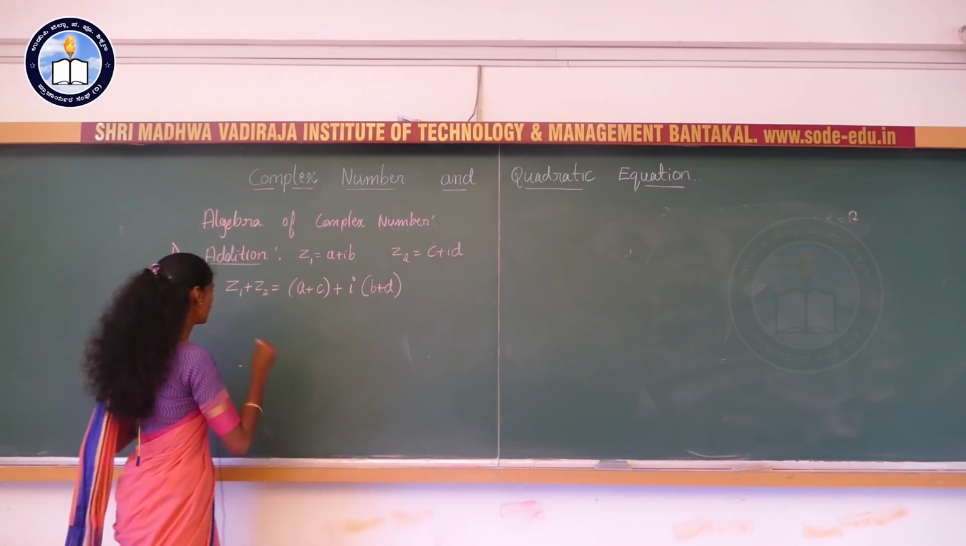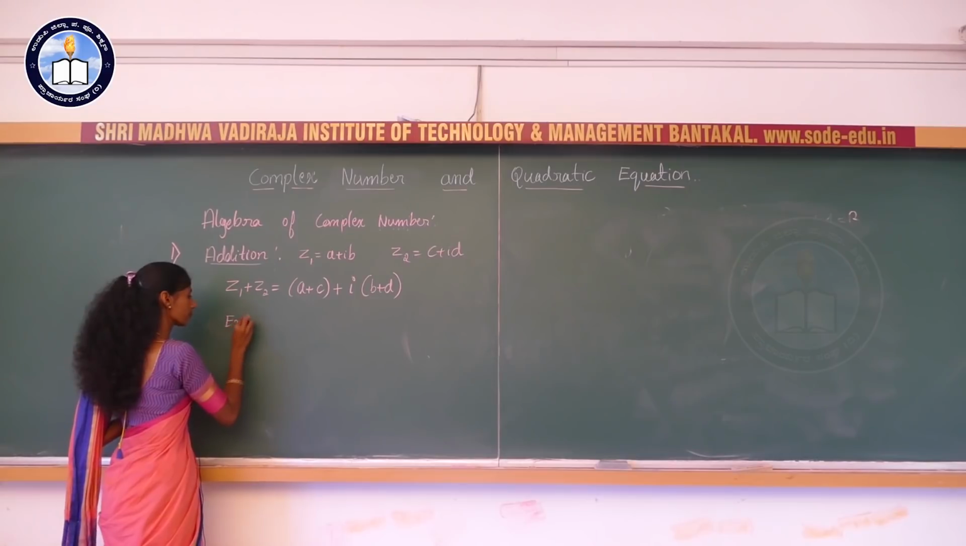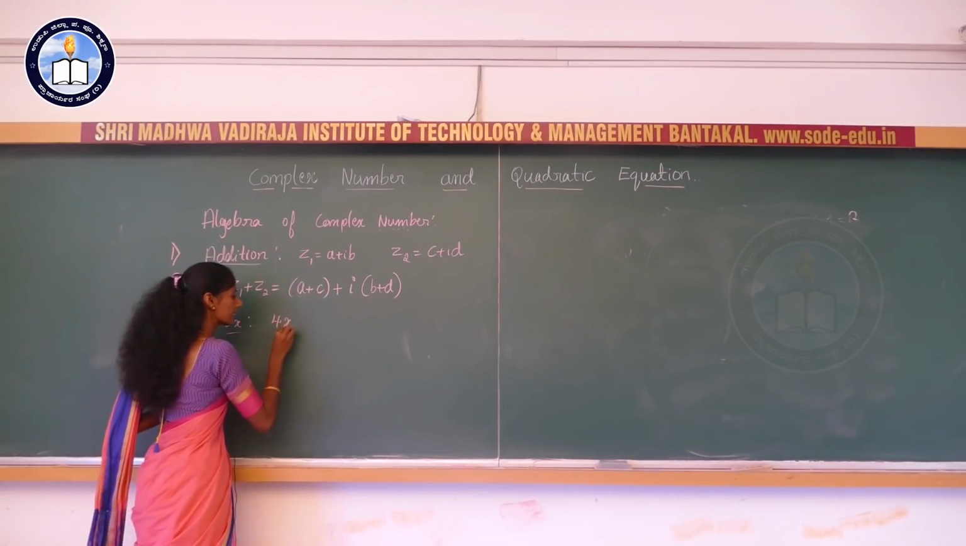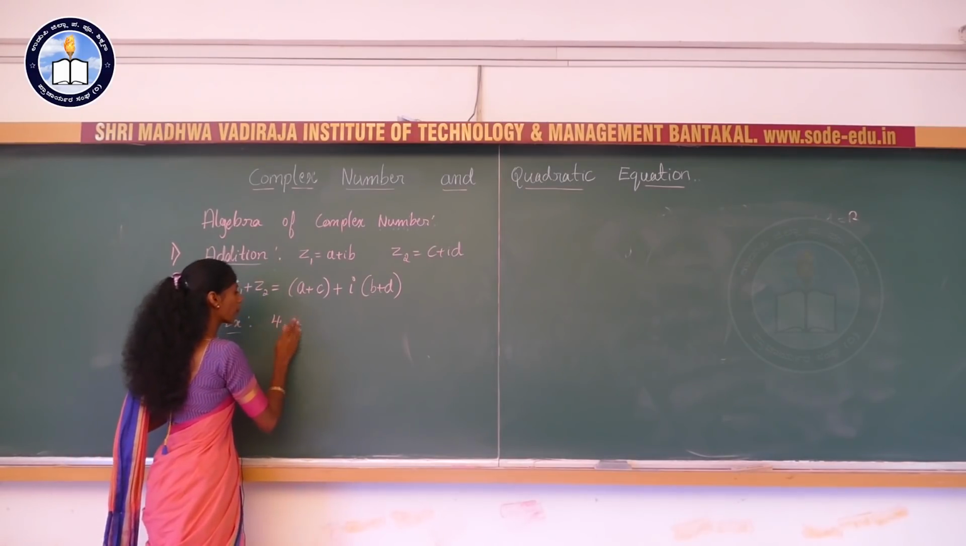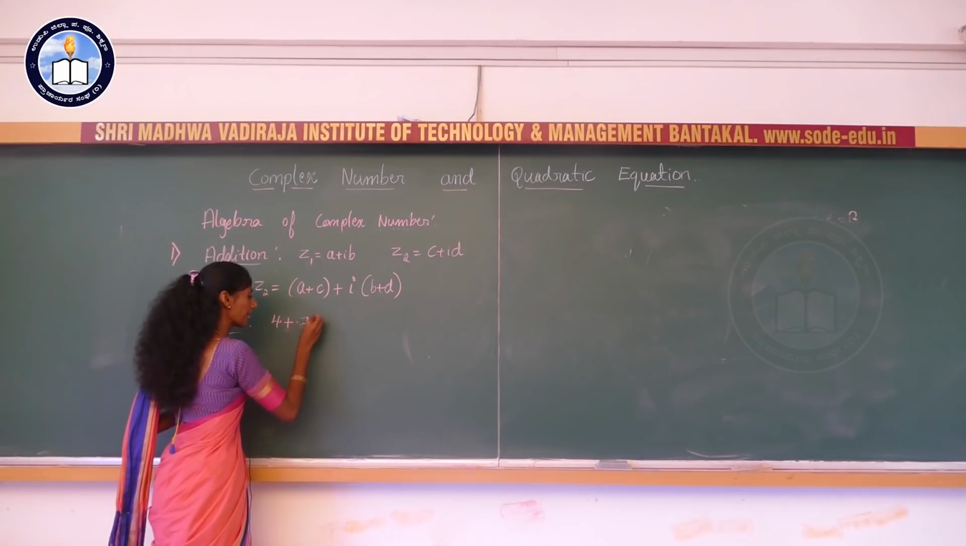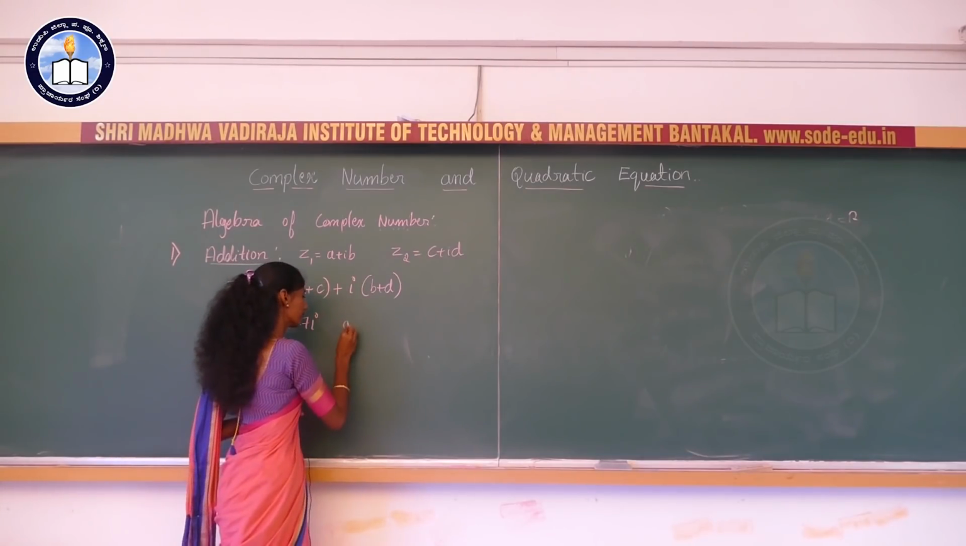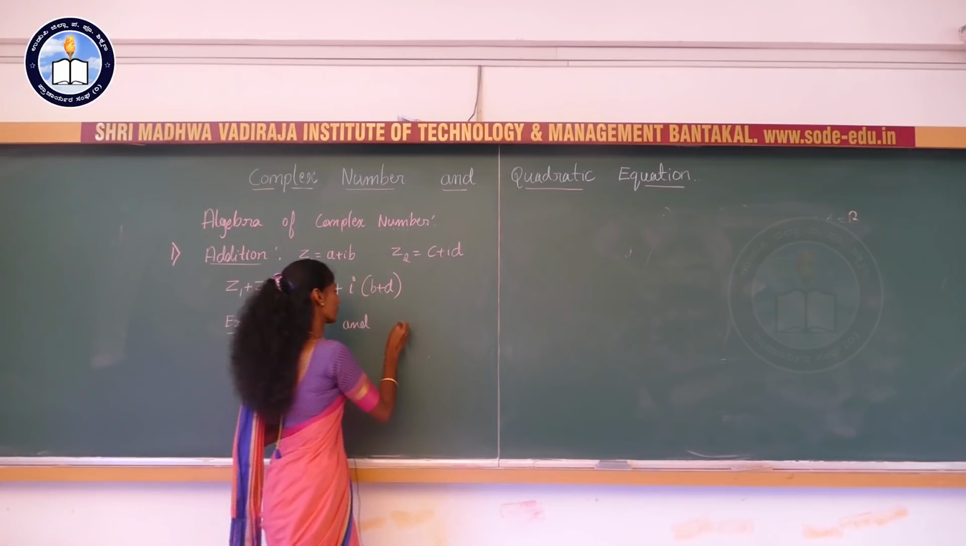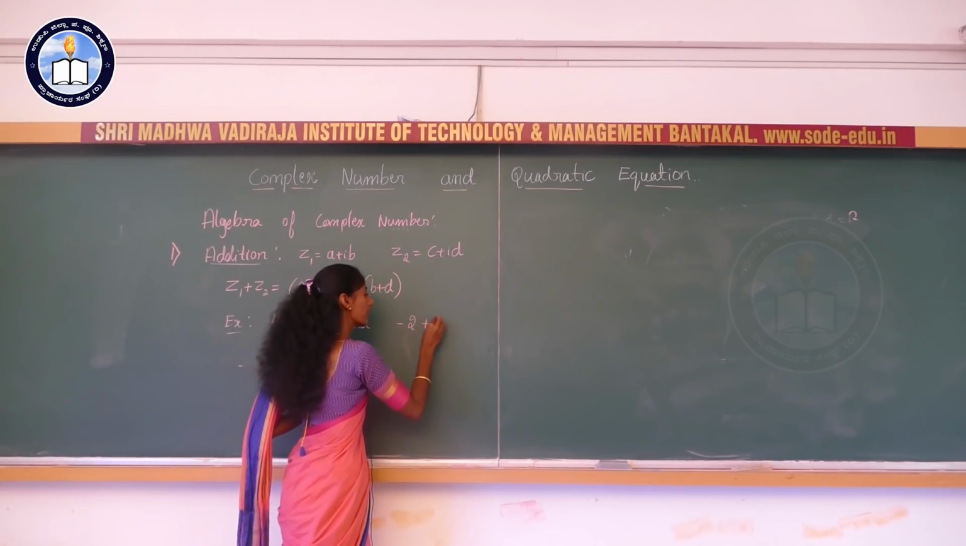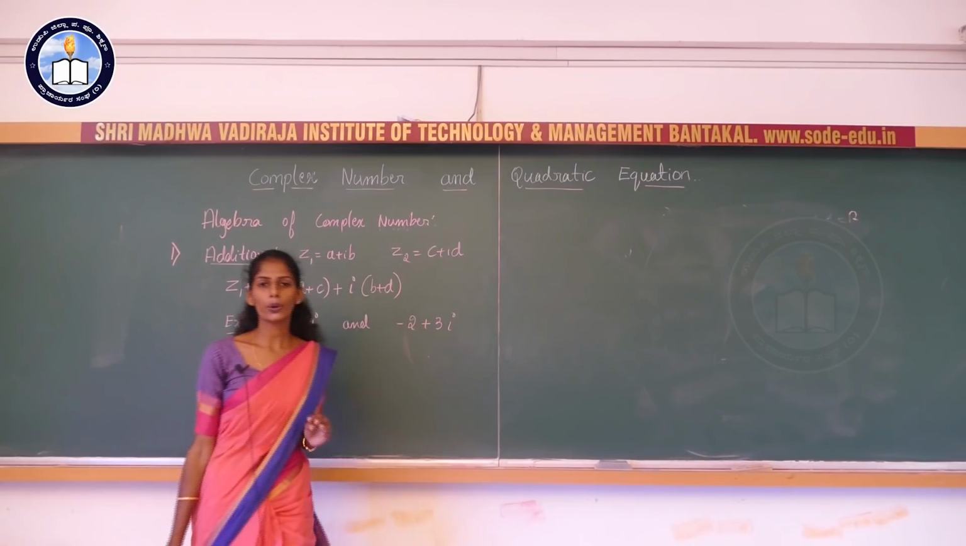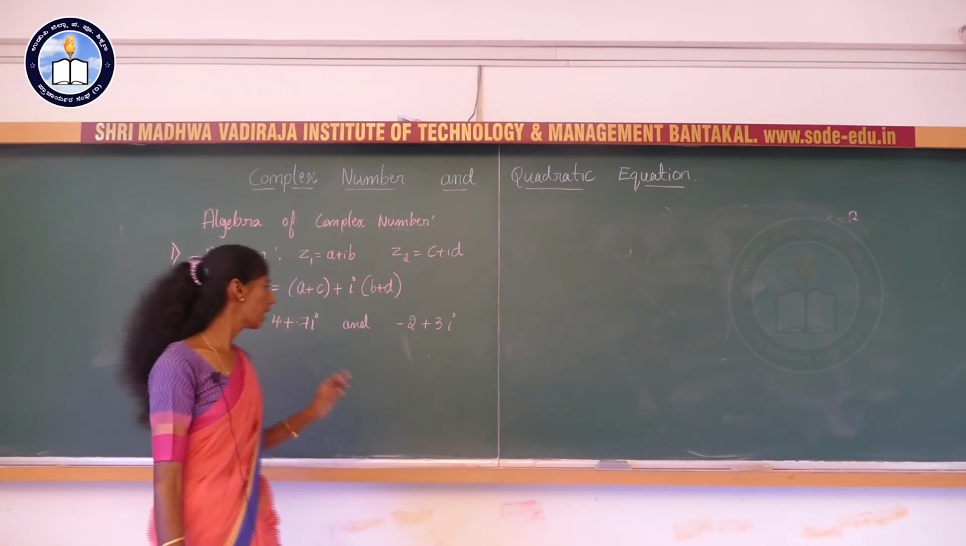So now we will take an example. 4 plus 7i and -2 plus 3i. Now we need to add these two complex numbers.